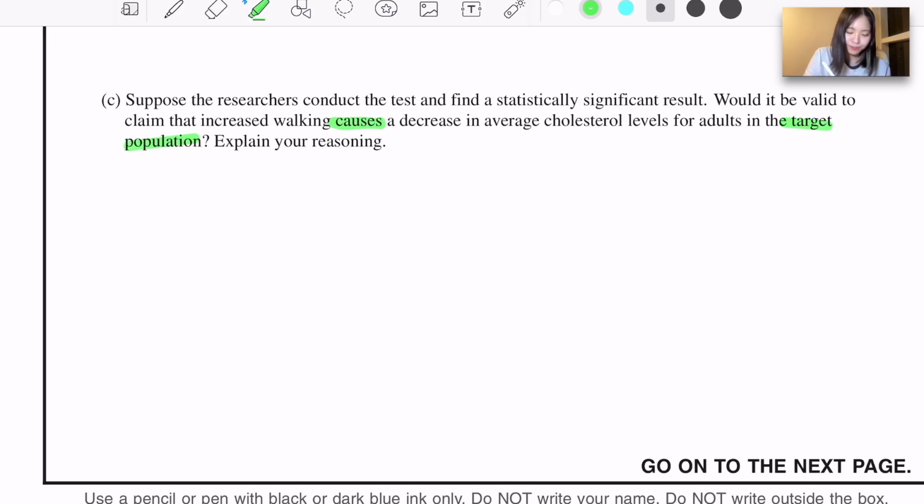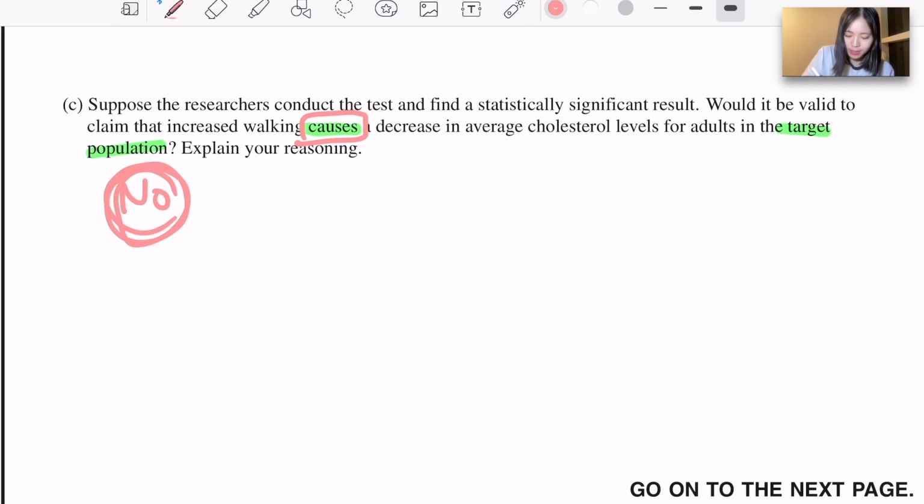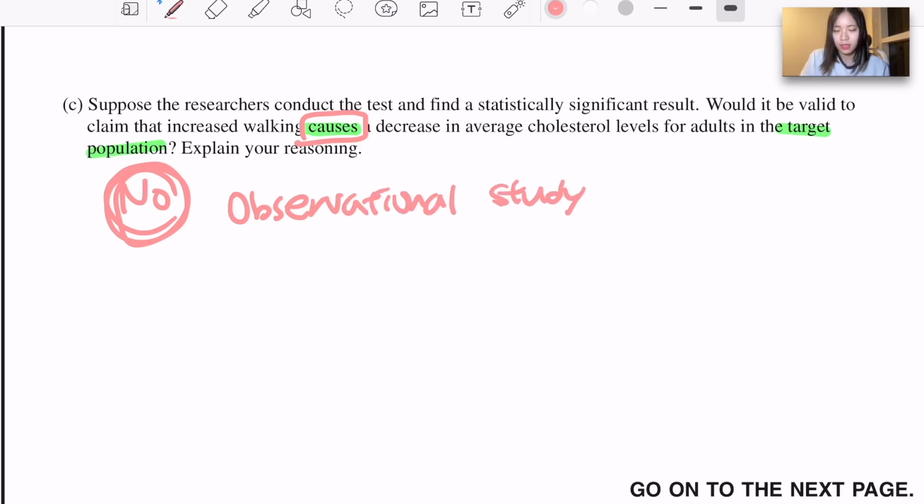Explain your reasoning. So here comes a kind of tricky part, but I think you can still manage to answer it, because it's a big no. They cannot claim that increased walking causes a decrease in average cholesterol level for adults in the target population, because this was an observational study, not a randomized experiment with different treatments.